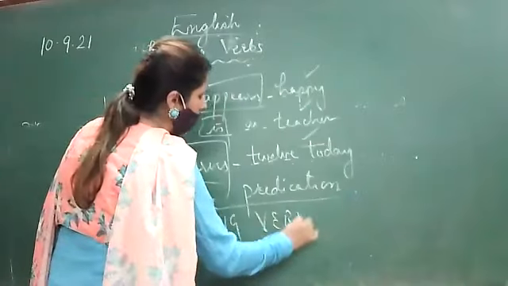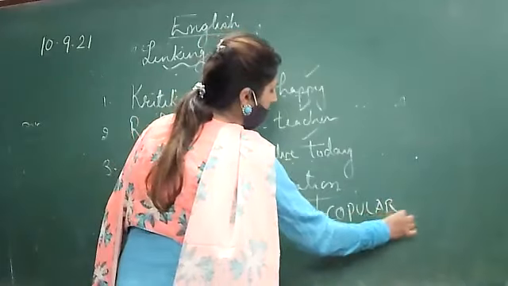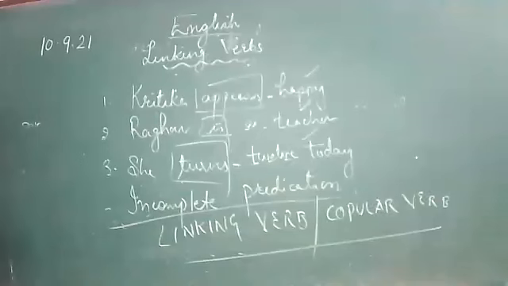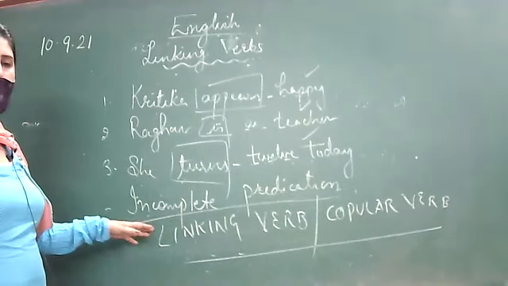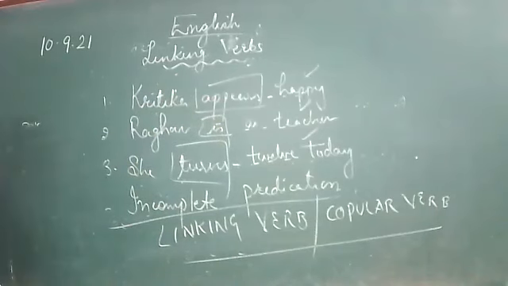or also called copular verbs. In the exam, if it is written, underline a copular verb, don't get confused. It is one and the same thing. Linking verbs and copular verbs. So what are linking verbs? These are the verbs of incomplete predication, meaning verbs which need a predicate to complete their meaning. Till here it is clear?